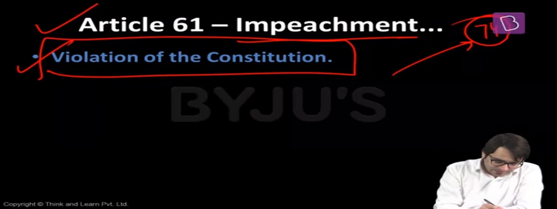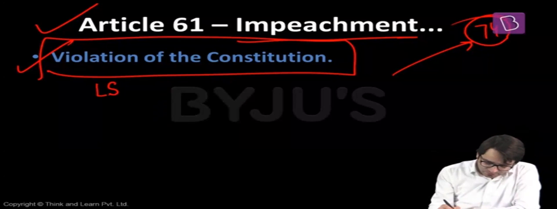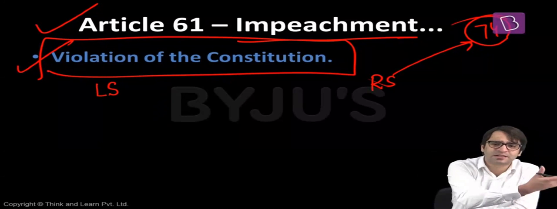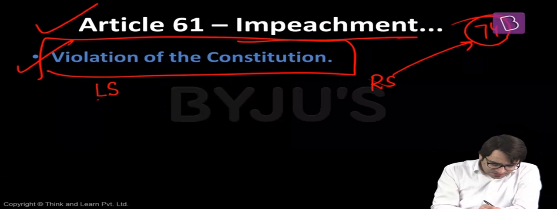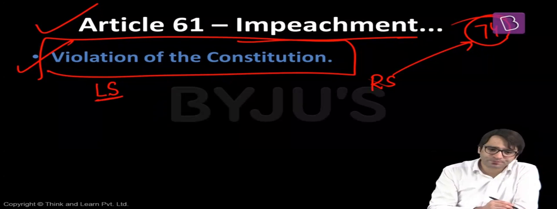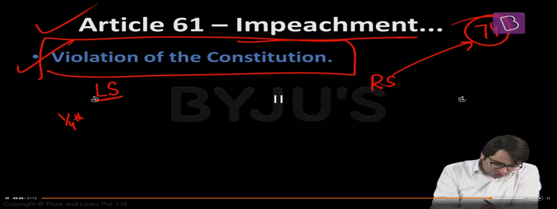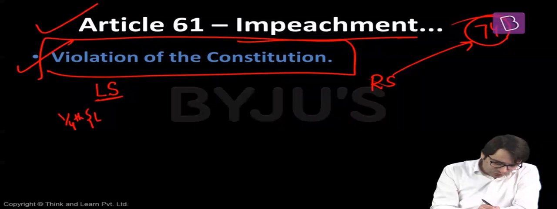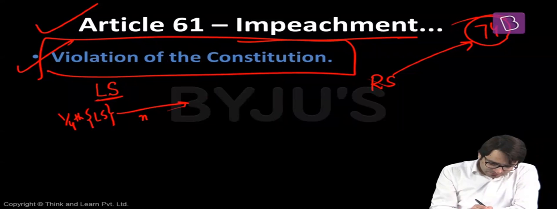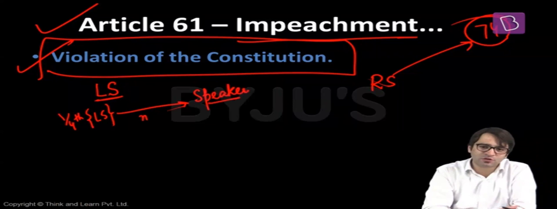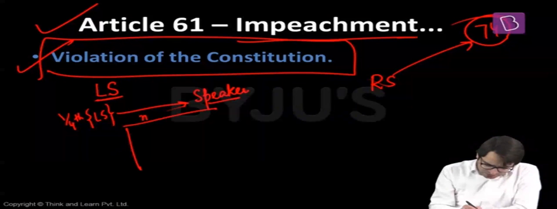What is the process? This process of impeachment of the President can either start in Lok Sabha or Rajya Sabha. Let's say, for example, it starts in Lok Sabha. First, 1/4 of the members in Lok Sabha must give a notice. They must write to the Speaker of the Lok Sabha that we want to impeach the President of India from his office on the grounds of violation of the Constitution. And those charges will be mentioned.